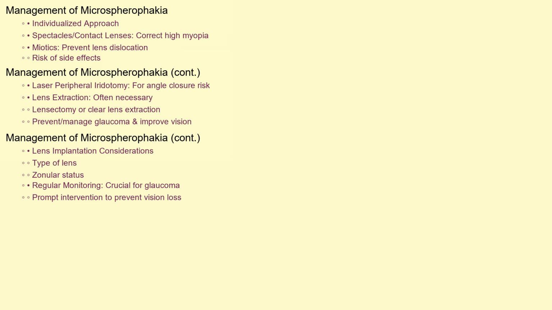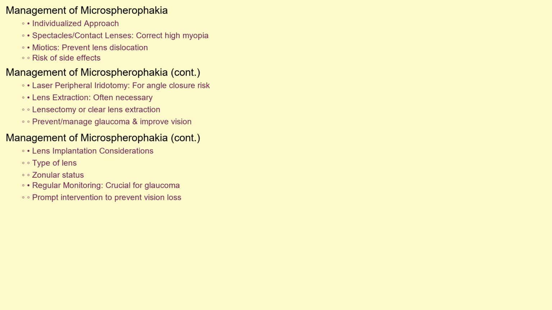The management of microspherophakia is tailored to the individual's specific presentation. Spectacles or contact lenses can correct the high myopia. Miotics, medications that constrict the pupil, may be used to prevent lens dislocation into the anterior chamber but carry their own risks and side effects. Laser peripheral iridotomy can create an alternative pathway for aqueous humor outflow in patients at risk for angle closure.